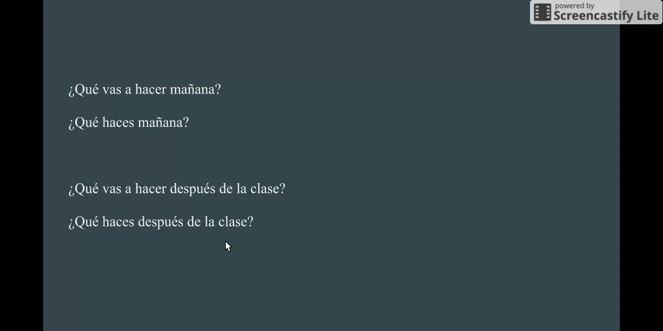So we have a couple questions. ¿Qué vas a hacer mañana? Or ¿qué haces mañana? Both asking what you're going to do tomorrow, but two different ways to express it using the two ways we know how to talk about the future. Remember that if you have a question with hacer, generally you replace that verb in the answer with the action that you're going to do.